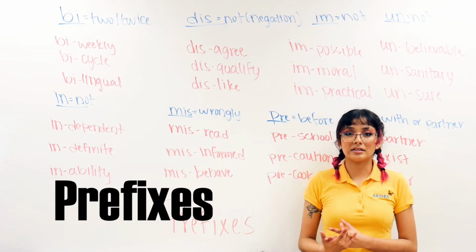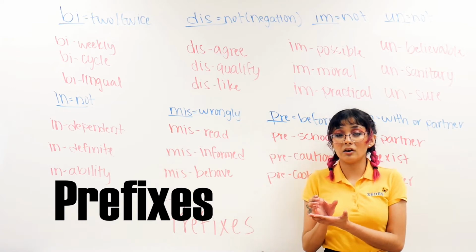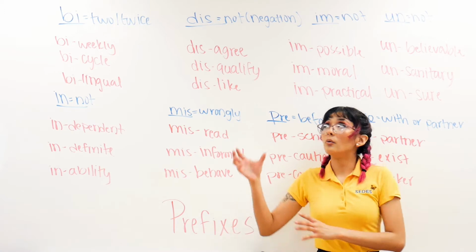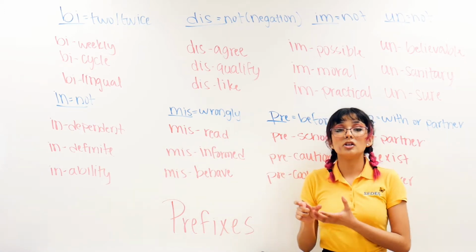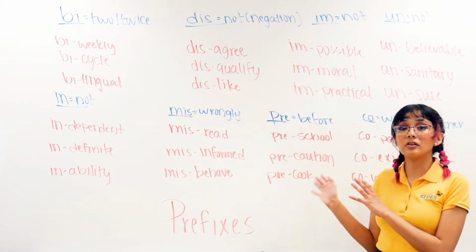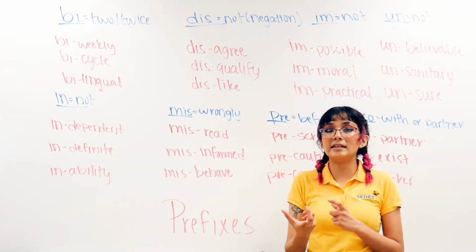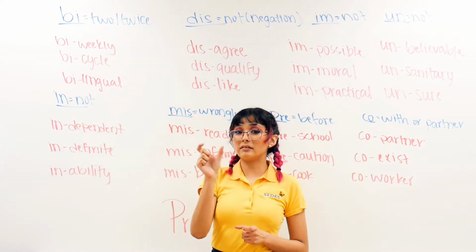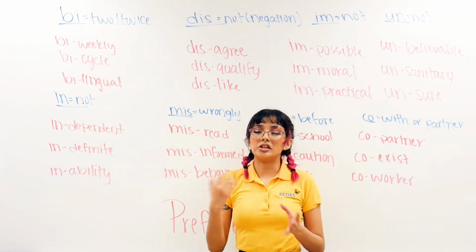Now, what are prefixes? Prefixes are a set of letters that are put at the beginning of a word to give it a different meaning. So instead of just creating a new word, we put these new set of letters in front of the word to change the meaning. If we look here, we only have some. These are the most common prefixes, but you can look up many more, and you can see that they just add the ones in blue, the set of letters in blue, to the root words, which then changes the meaning.